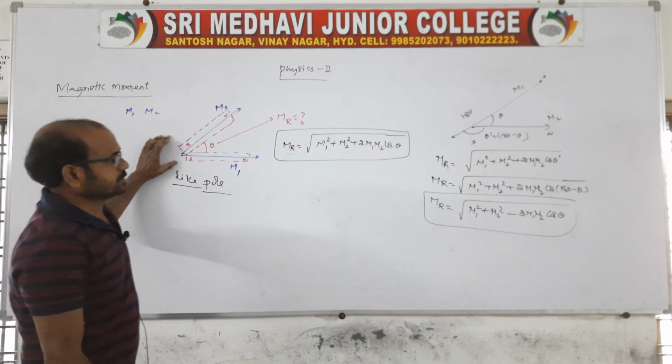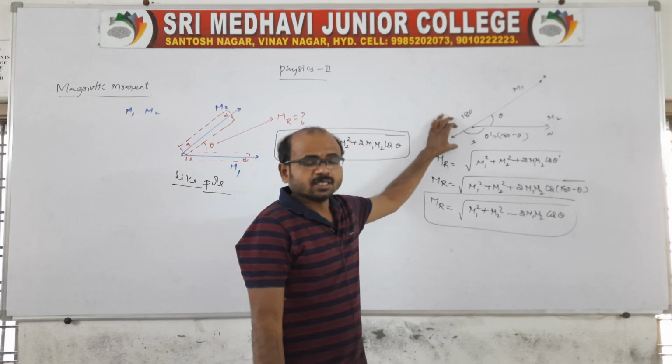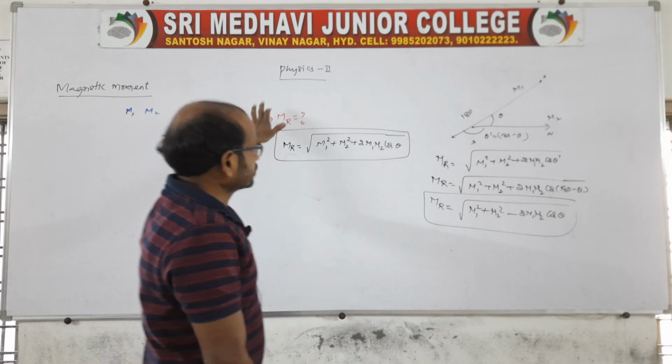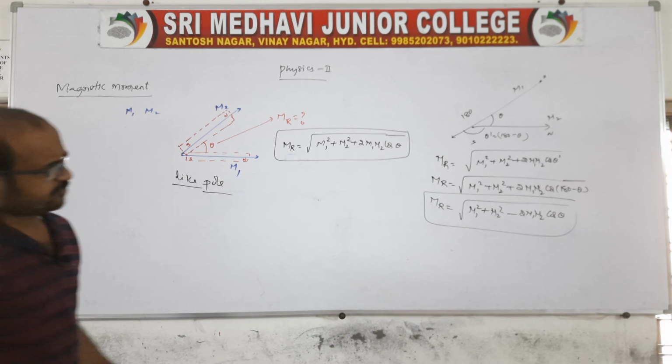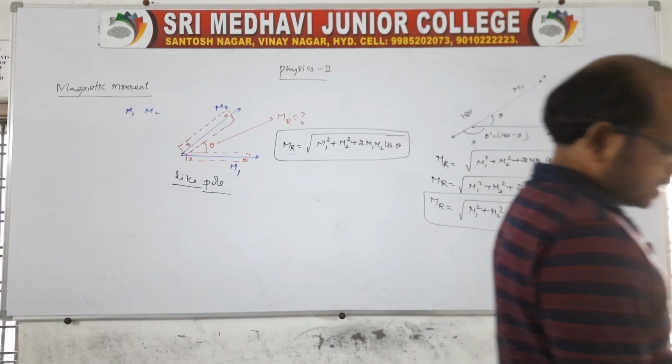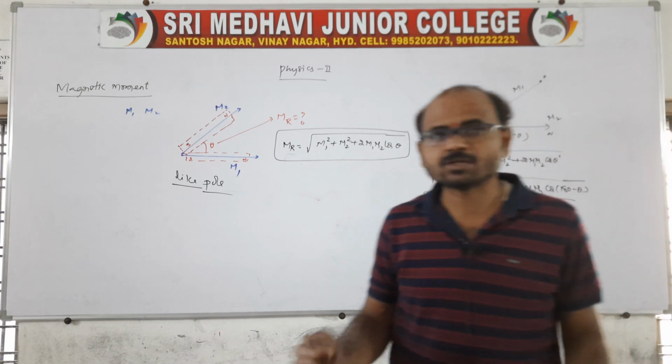Like poles are touching and unlike poles are touching. Therefore, their resultant magnetic moments will be like this. We can say the resultant magnetic moments are given like this. It is very important to remember that the resultant magnetic moments are inclined at an angle theta like this.